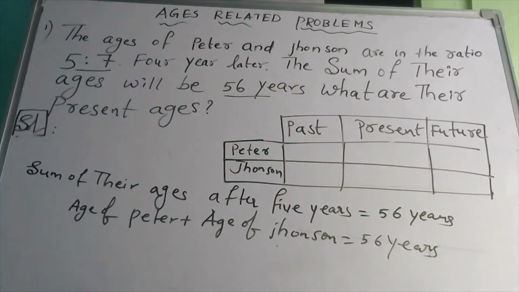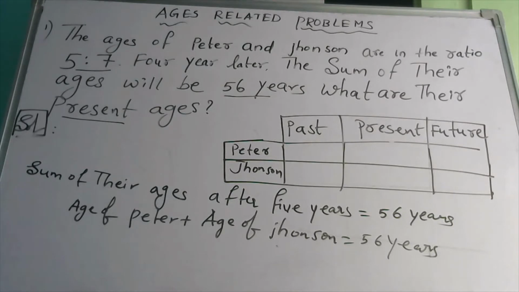So, he is asking about the ages of Johnson and Peter. Any question related to ages, they will ask you only to find present ages, not future and not past. So he's asking us to find the present age.